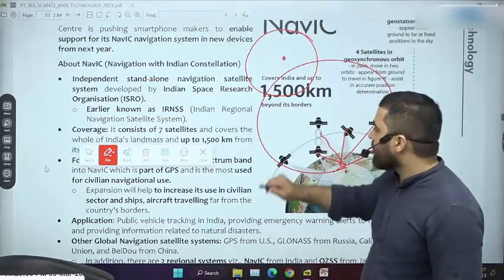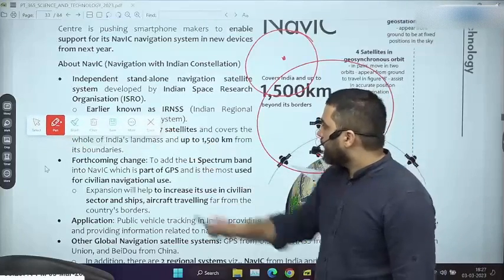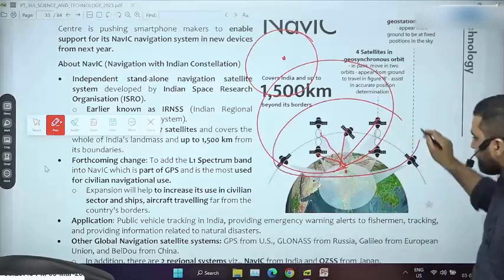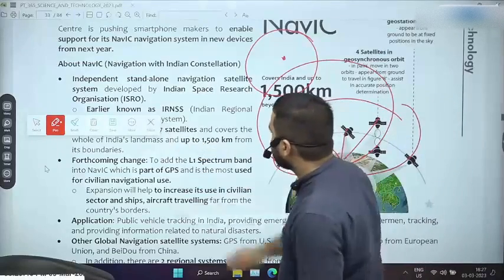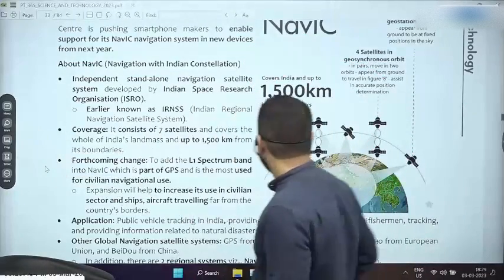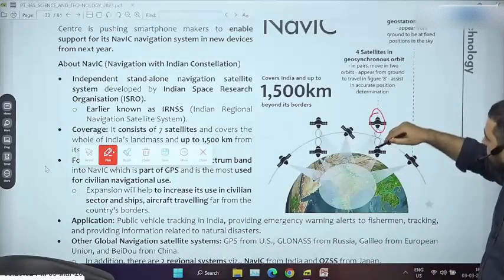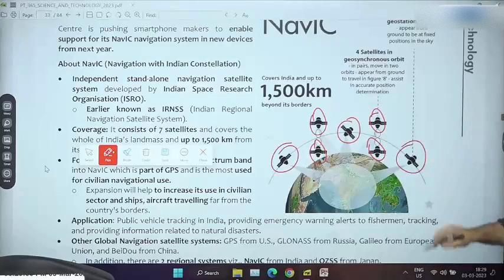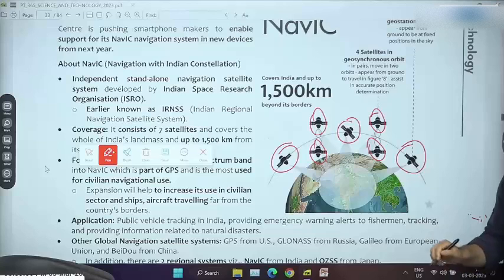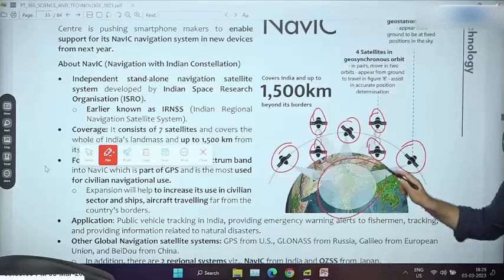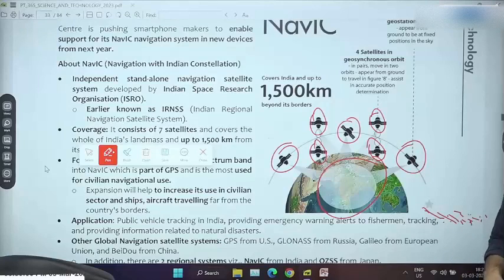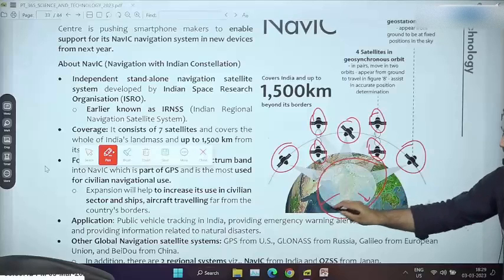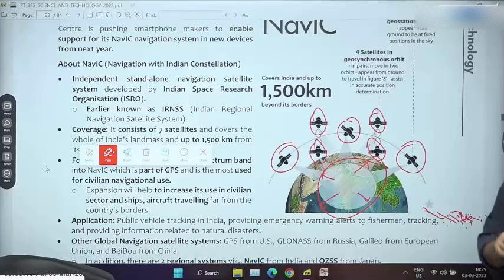Because ISRO has this program called NAVIC, and NAVIC comprises just 7 satellites. Of these 7 satellites, 4 are kept in geosynchronous orbit and 3 in geostationary orbit, and they provide navigational information in India and the subcontinent region. If you go to ISRO's website, it tells you that you can find navigational information in India and 1500 kilometers beyond India's border.